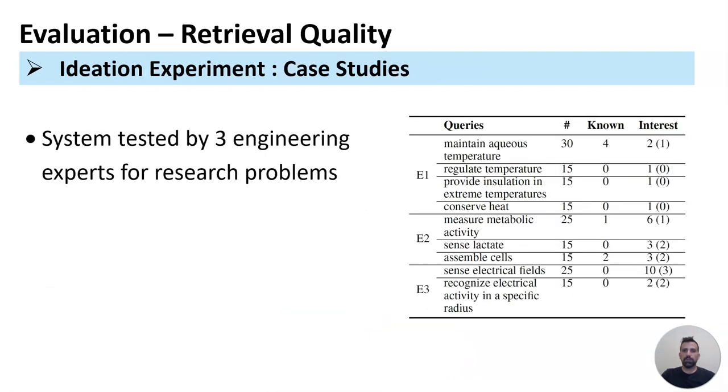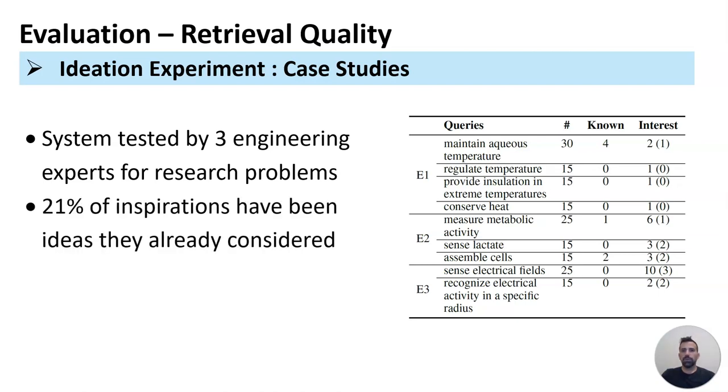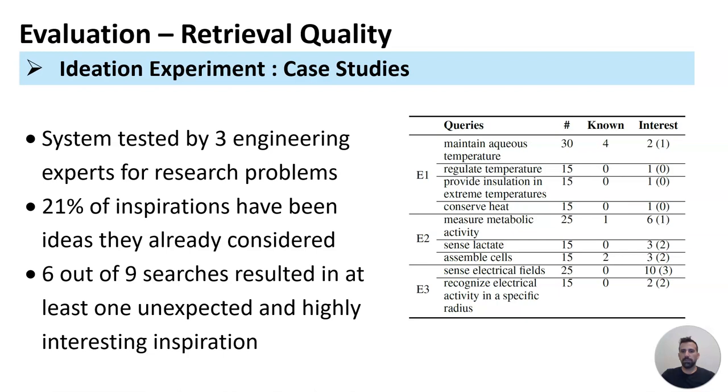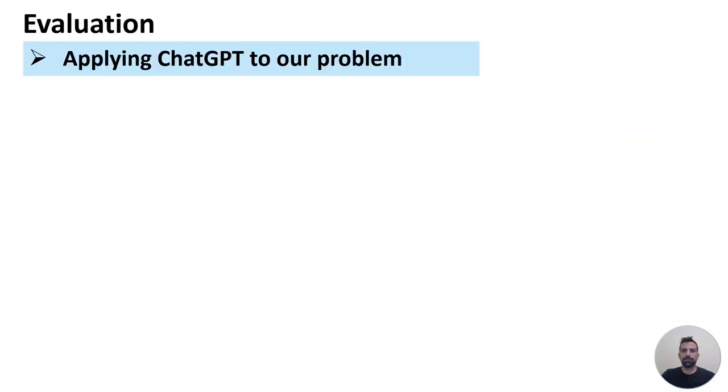To test whether our system can help solve real-world problems, we asked three engineering experts to use it. They tried to find ideas that could help with their specific research problems. 21 of the generated inspirations were ideas that the expert had already considered. This shows the system's ability to suggest relevant inspirations. Six out of eight searches resulted in at least one unexpected and highly interesting inspiration. This demonstrates the system's capability to provide novel and valuable insights.